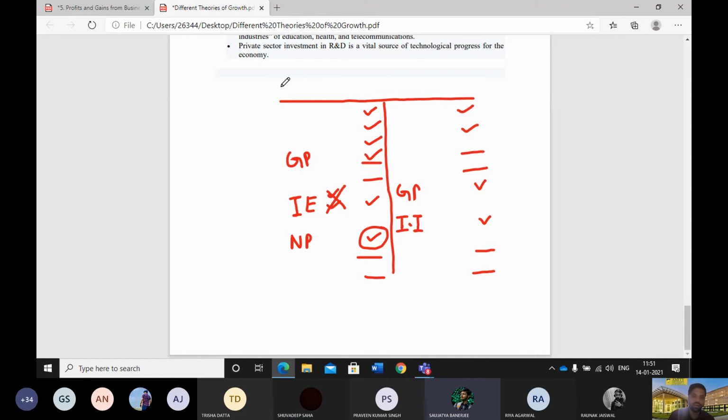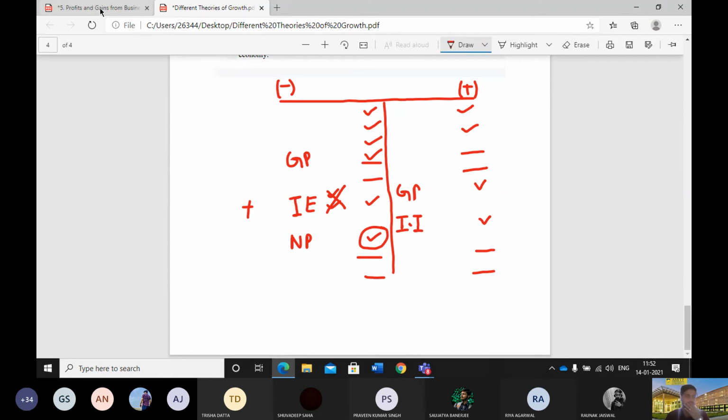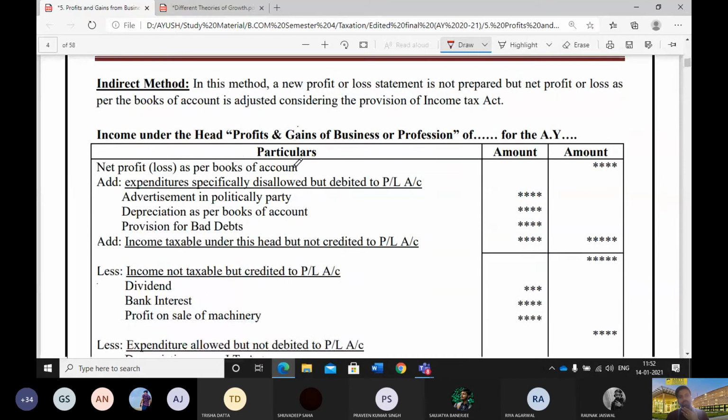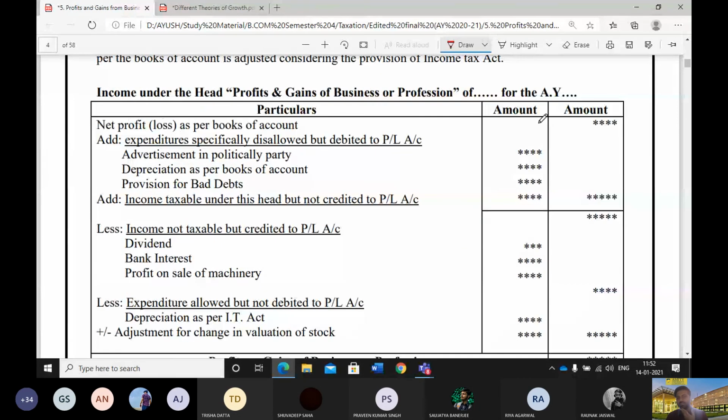Whatever item is there on the debit side must have been deducted from profit, and whatever item is on the credit side must have been added to the profit. So the item which was deducted, if it needs to be removed, then we need to add it back to the profit. In the same way, you just see this part, what I have done. I prepared it. I wrote net profit or loss as per books. And then I wrote add: expenditure specifically disallowed, but debited in PL.